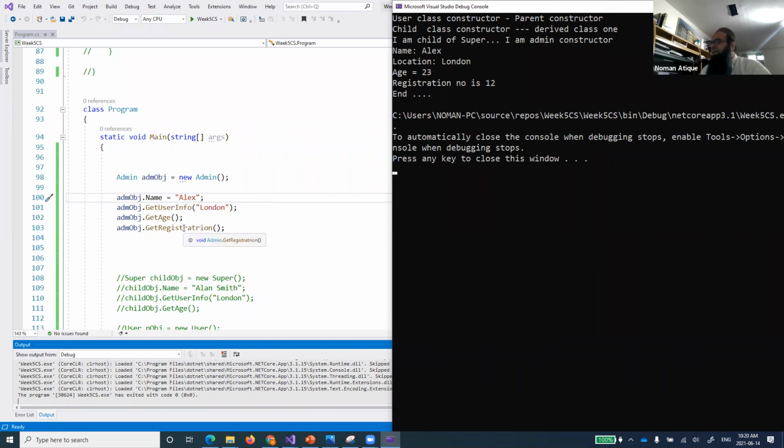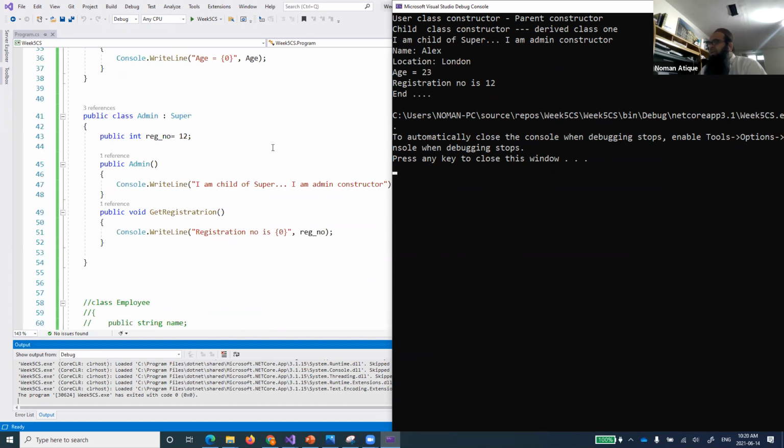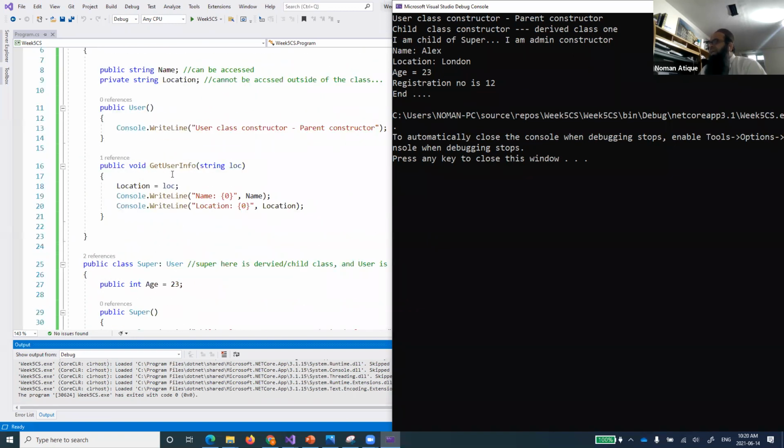This method defined inside this child class, this method coming from its parent, this method coming from its grandparent. Grandparent is the user class. It is coming from them, and you see that I can also set up this name over here. Got everyone? So everyone is getting that. Now this admin, which is the child class of super, is able to access everything being defined over here. It will access each and everything.